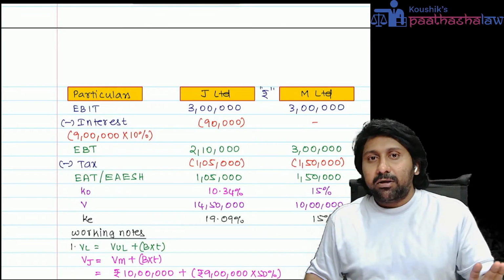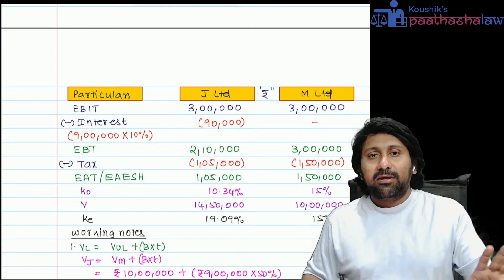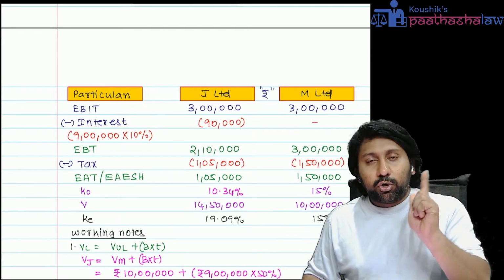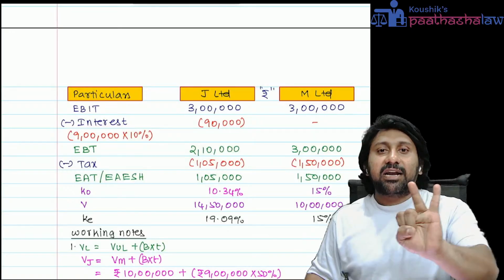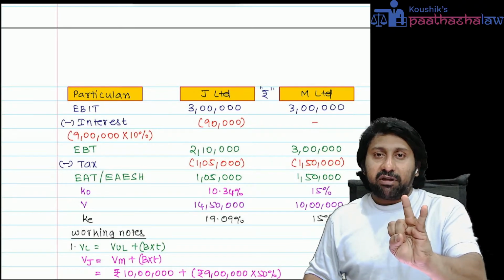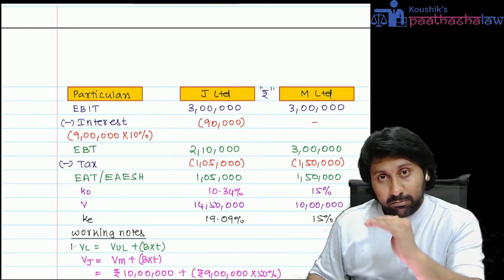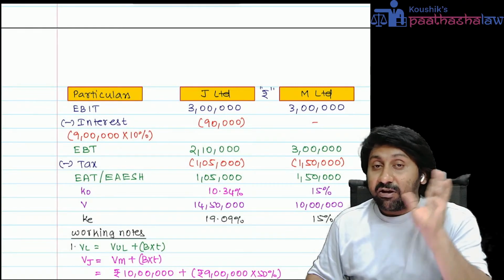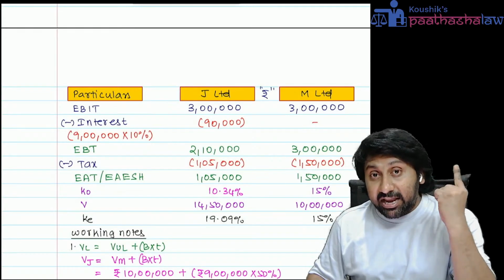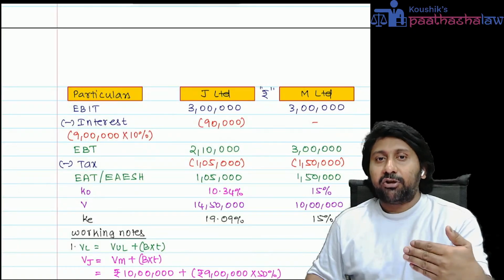Then sleep. Take 5 hours rest. Enough. No problem. No one will die. Wake up, start first with FM. Do the chapter called dividends and leverages. Leverages 1 hour, dividends 1 hour. Complete it. Another 10 marks will be covered there. After that, you start your SM. Again at night, start with ratios, capital budgeting. Like that, you need to do.